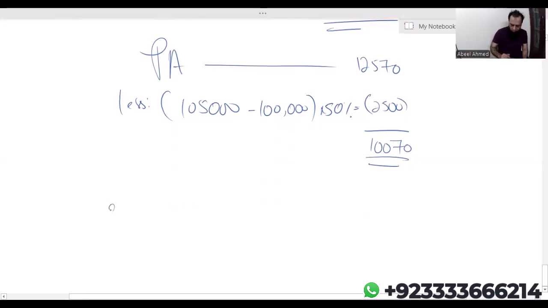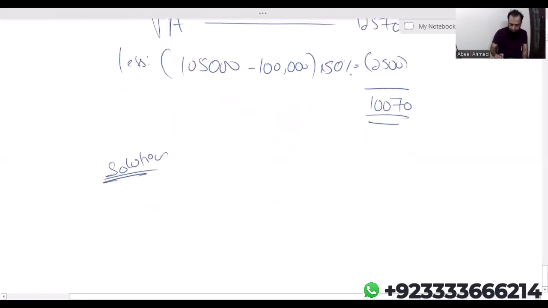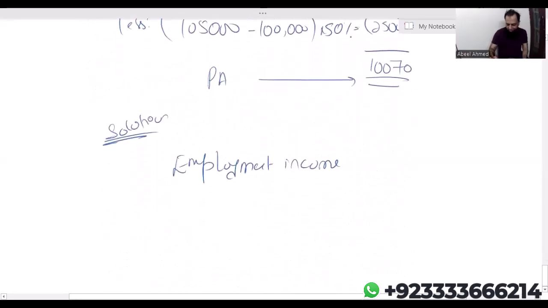Now let's go for the main presentation after the working. Employment income is a non-saving income, we know that. How much is employment income? 1,30,000.